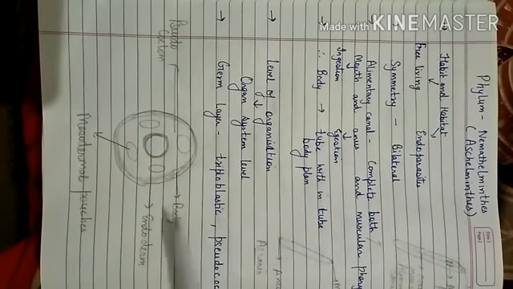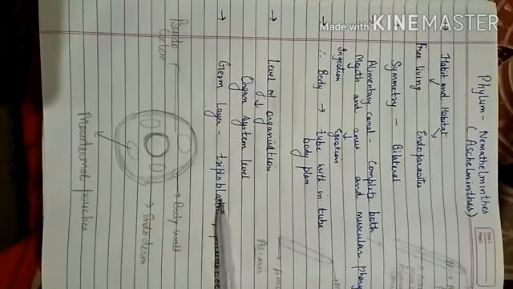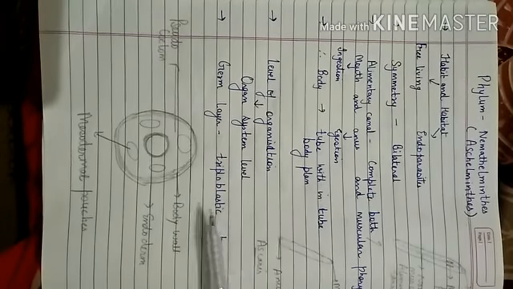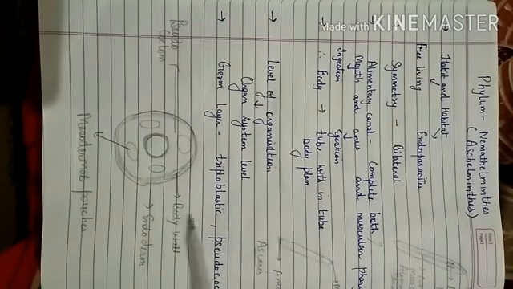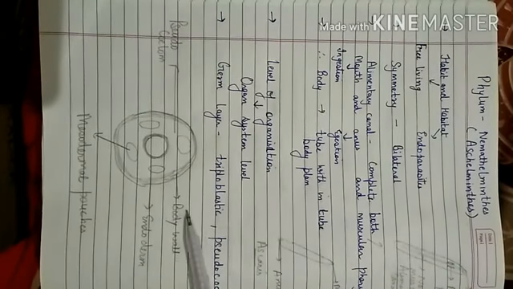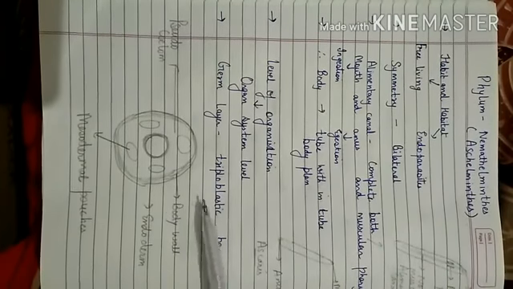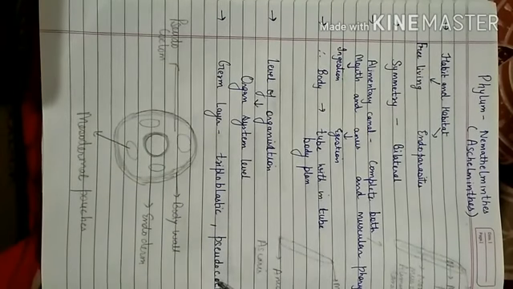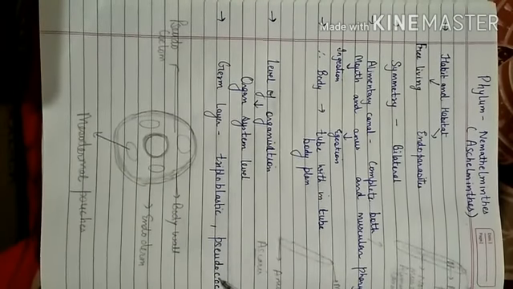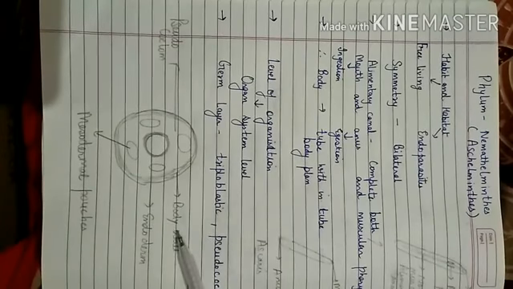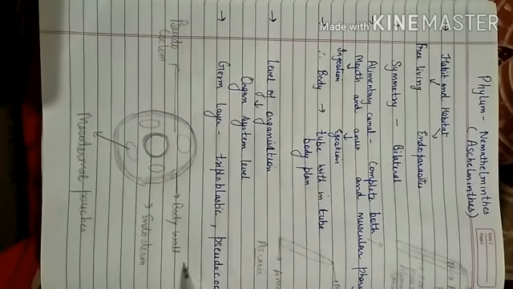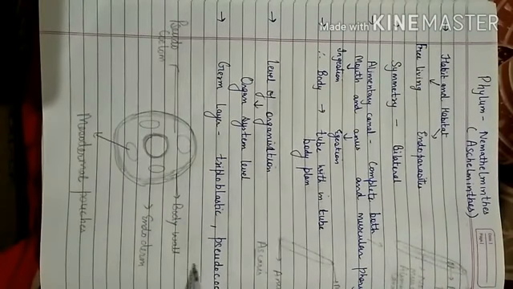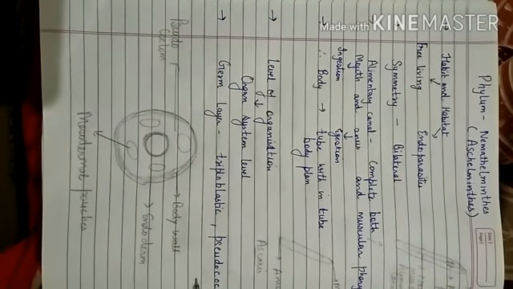When a sperm fuses with an ovum, then a zygote is formed. That zygote divides and forms a ball or mass of cells, that is known as morula. That morula ultimately arranges itself into layers.